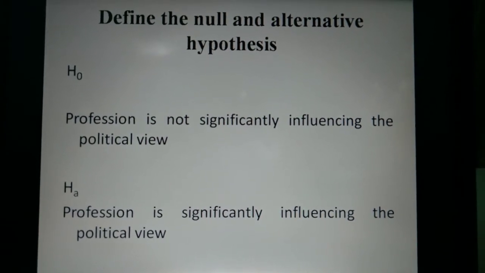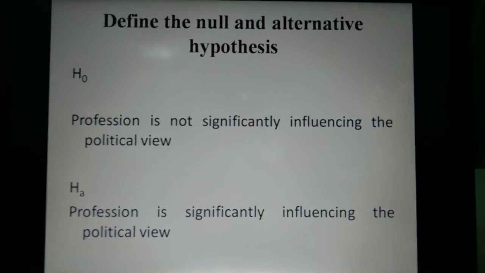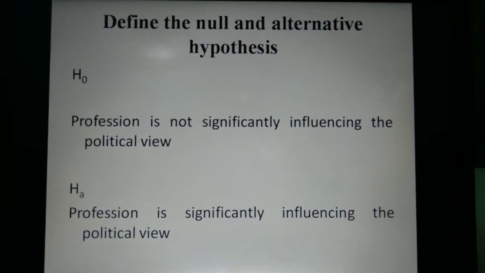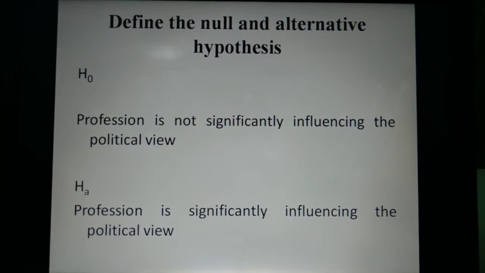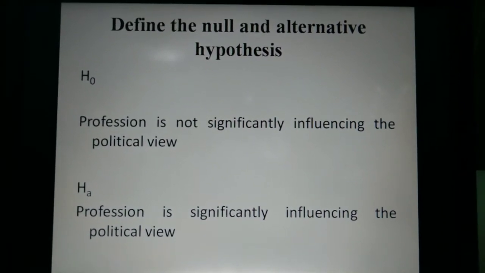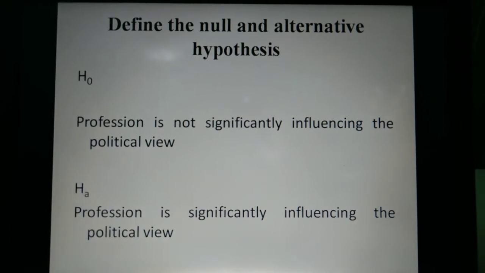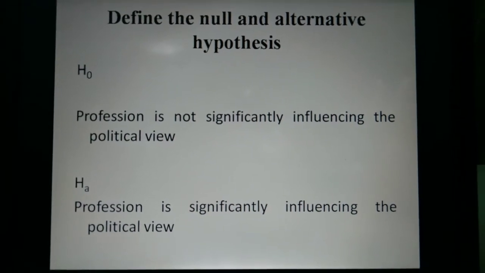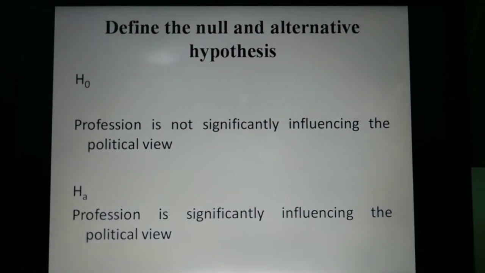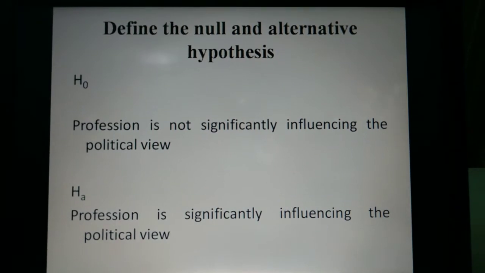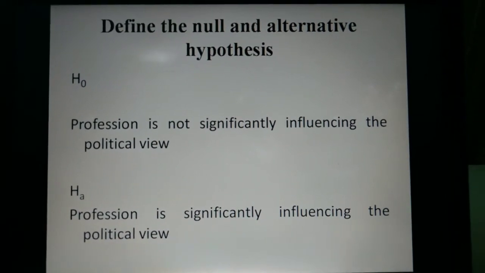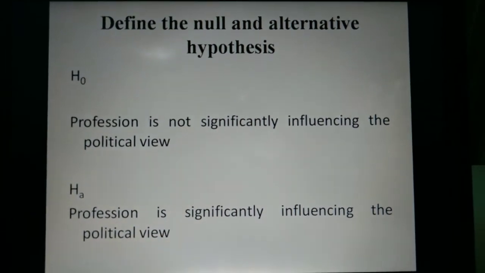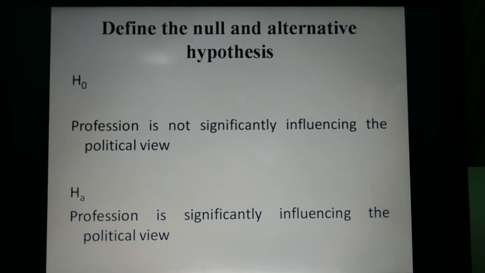According to the null, these two variables are not significantly related with each other. But according to the alternative hypothesis, they are related and influenced by each other. So these are the null hypothesis and the alternative hypothesis.